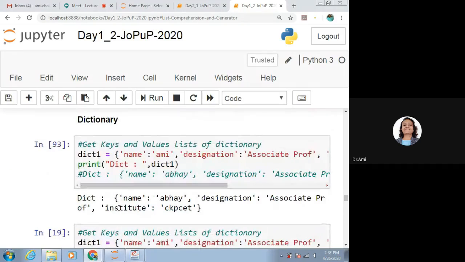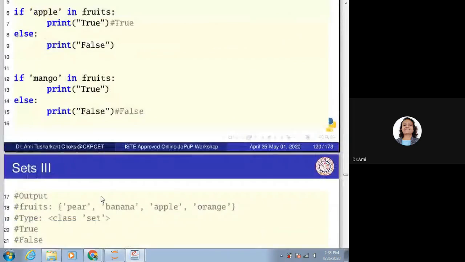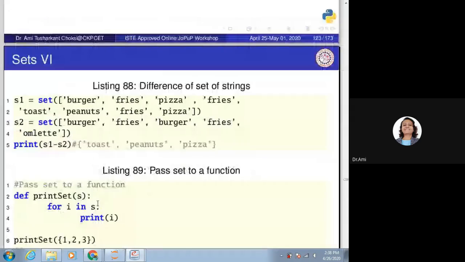Now, we want to know a new thing, that is dictionary. What is dictionary? Are we going to have the dictionary of any particular university? Are we going to find the meanings from that? No, no, no. This is the dictionary where we do have key and value pairs. We have seen these examples. So now we want to know about the dictionary.